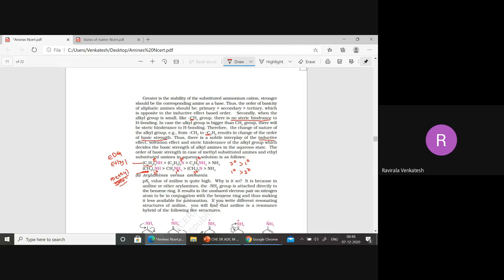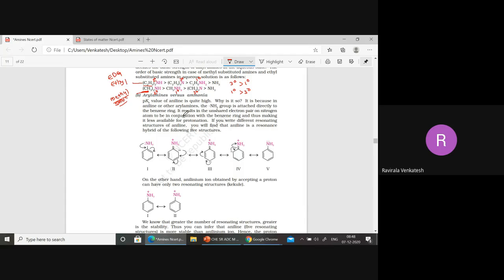So cumulatively, you have to consider inductive effect, steric hindrance, and, as the second one, hydrogen bonding, isn't it solubility? Solubility we can take, everything we can. Understood here? Any doubts? This order is very, very important.